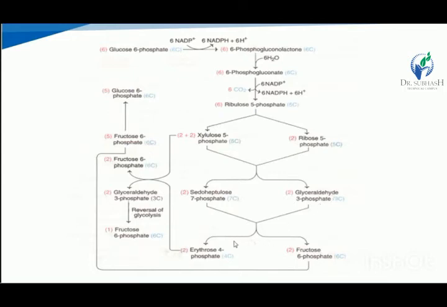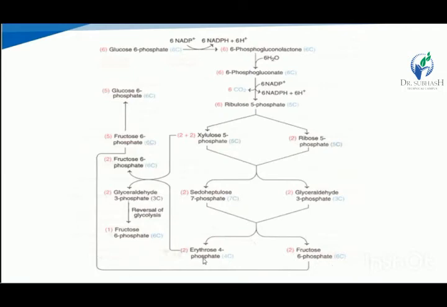The next reaction, after the formation of sedoheptulose 7-phosphate, is the transfer of a 3 carbon moiety to glyceraldehyde 3-phosphate. So 7 minus 3 is 4 carbon, that is erythrose 4-phosphate, and the 3 carbon that is transferred to the glyceraldehyde 3-phosphate gives 3 carbon plus 3 carbon, that is known as fructose 6-phosphate.